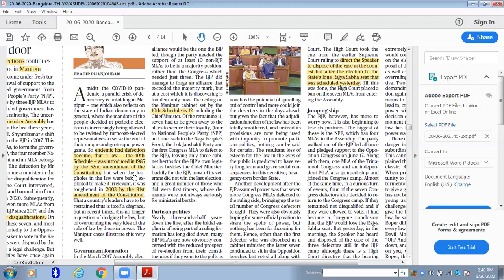So unless and until, say, everybody who reads polity very well, they will be very sure of the 52nd Amendment. But for the 91st Amendment, there are a hell of a lot of amendments and you can't just mug up all of these things. Whenever you read the newspaper, the advantage is that whenever they speak of any single issue, they will cover all these multiple dimensions under the issue. Okay, got it? So the 52nd Amendment everybody will know, but the 91st Amendment most of them won't know by heart.